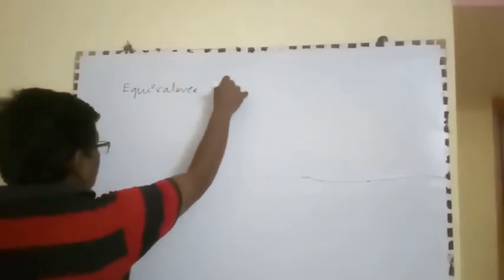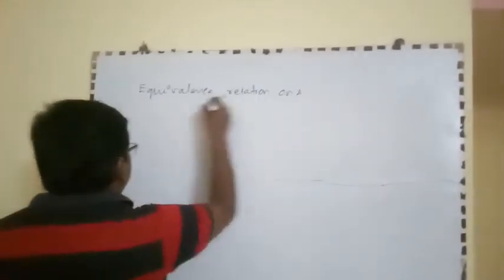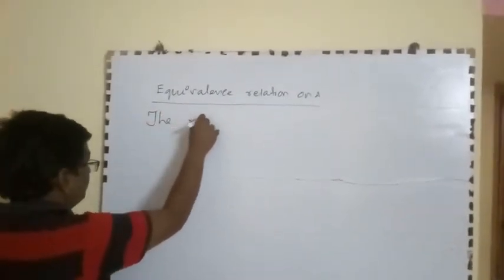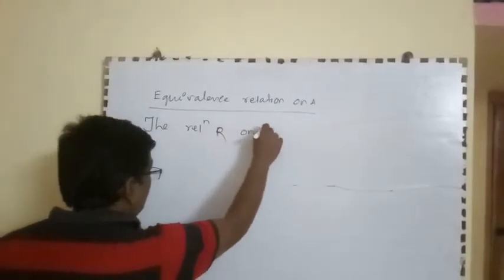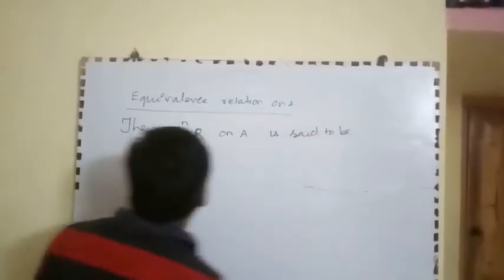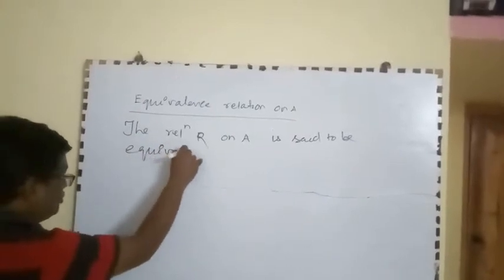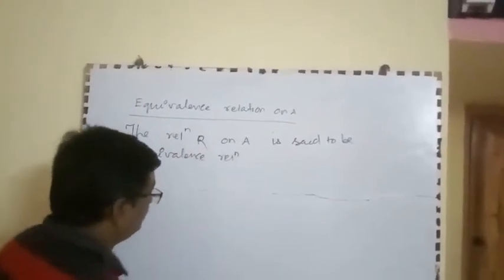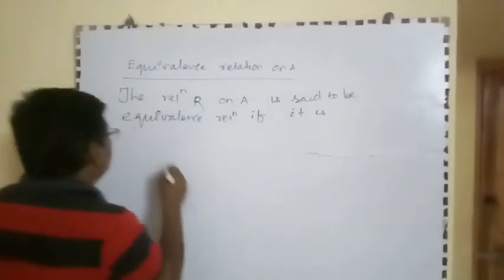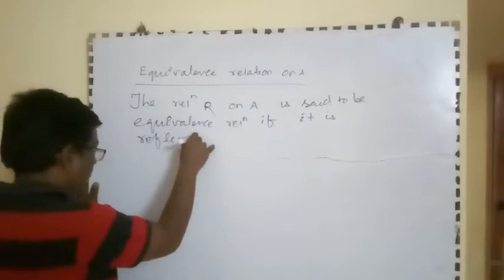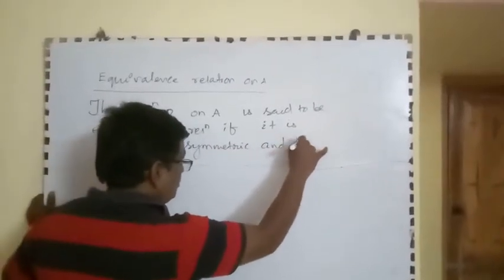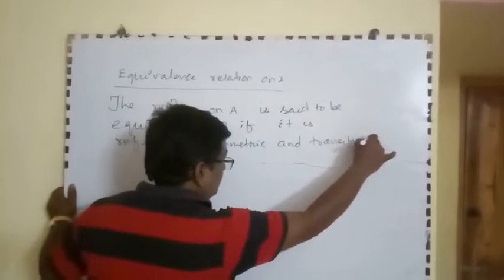Equivalence relation on A. The relation R on A is said to be an equivalence relation if it is a reflexive, symmetric and transitive relation.